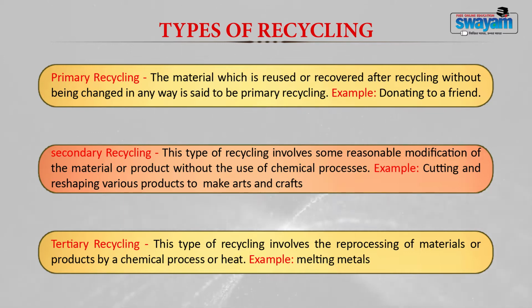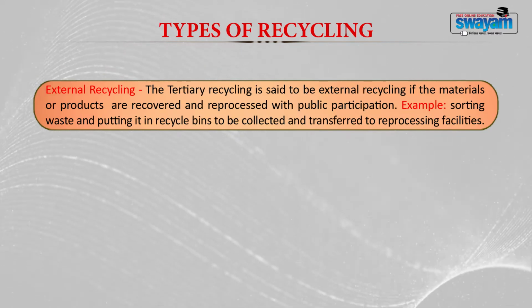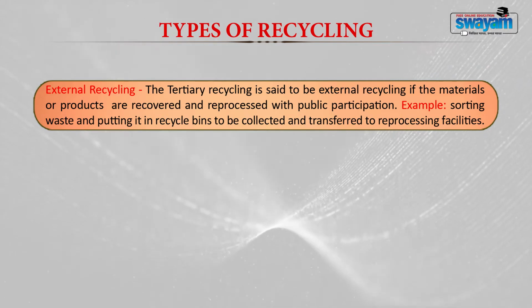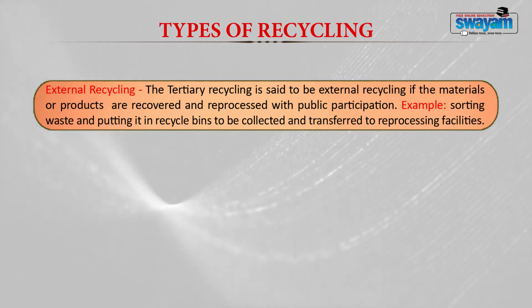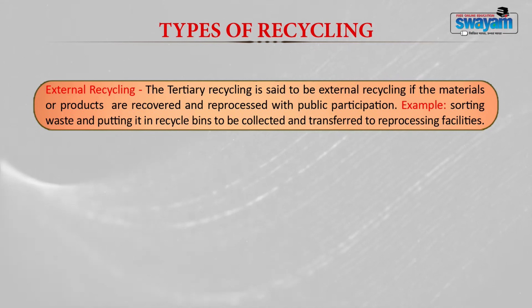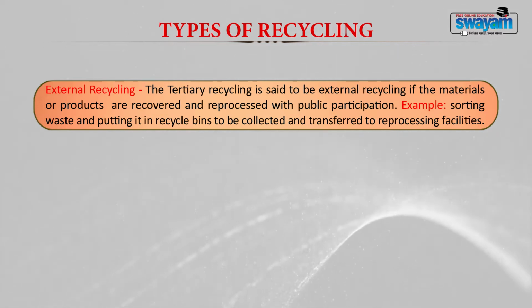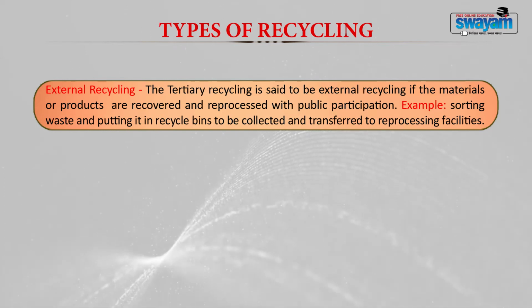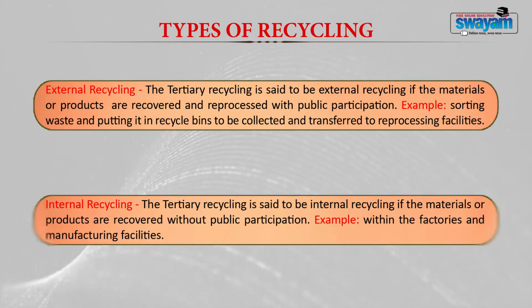As I told earlier, tertiary recycling is of two types, external recycling and internal recycling. So, what is external recycling? Tertiary recycling is said to be external recycling if the materials or products are recovered and reprocessed with public participation. Examples of external recycling include sorting waste and putting it in recycle bins to be collected and transferred to reprocessing facilities.